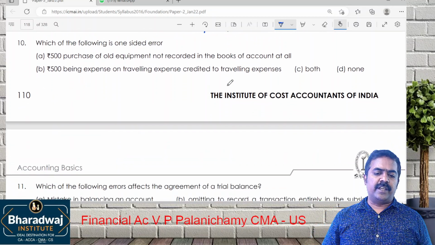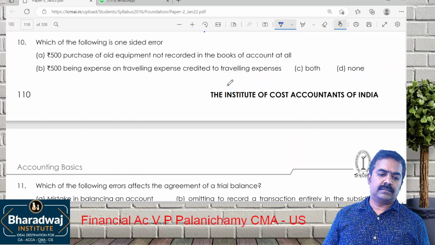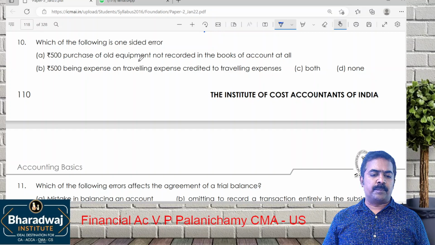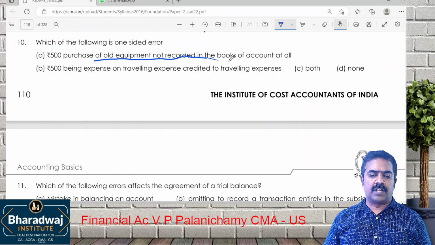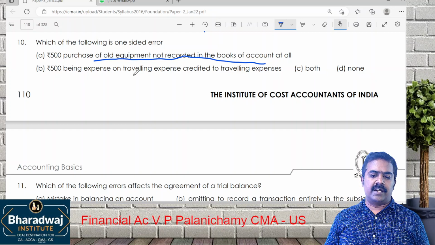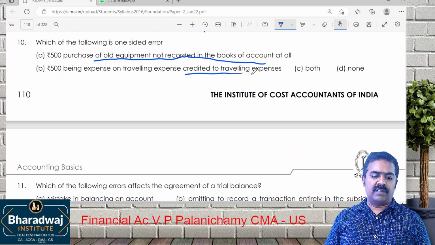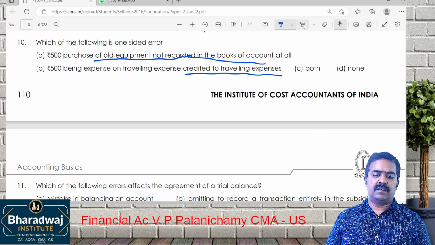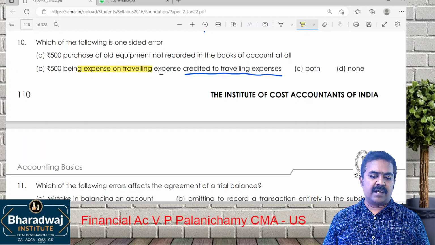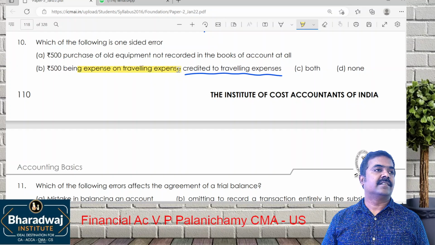Which of the following is one-sided error? Purchase of old equipment was not recorded in the books at all. 500 being expense on traveling, credited to which one? Traveling expense. Think. If it is an expense on traveling, it should be debited or credited.